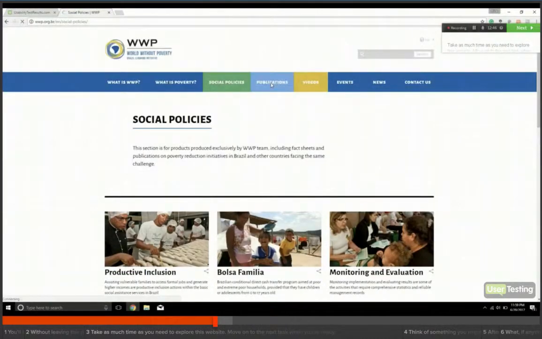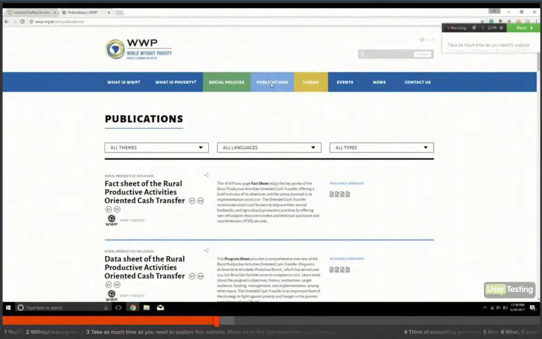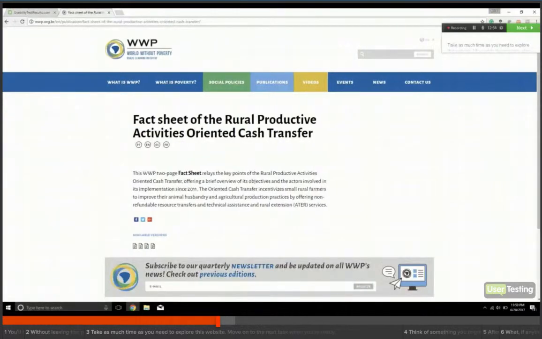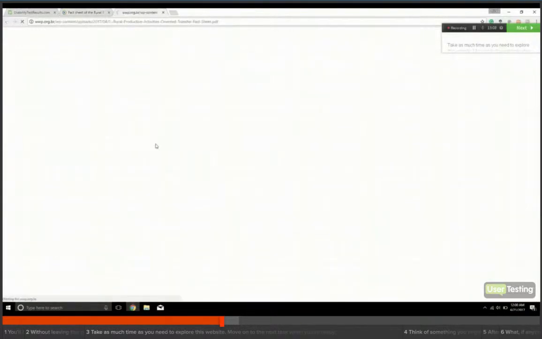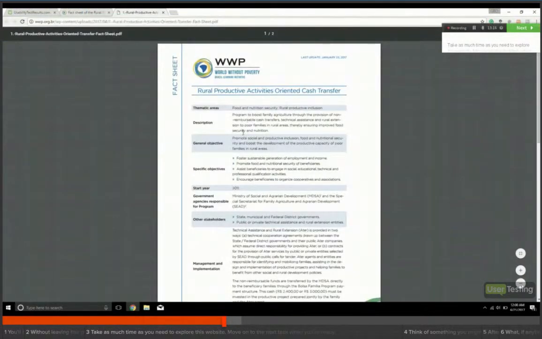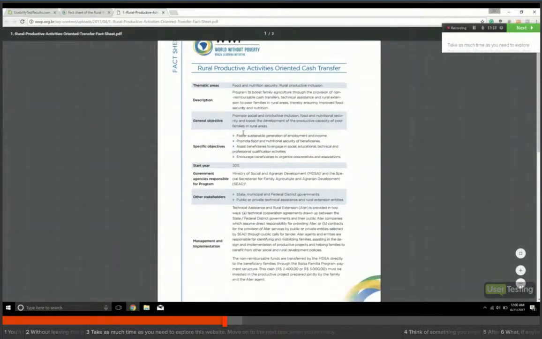Let's go take a look at publications. Fact sheet. I'm going to click on that real quick just to take a look at it. I'm sure I won't understand very much, but I can look. PDF. That's Portuguese, English, Spanish, French. Let's take a look. Oh, cool. It actually does have a link to a sheet here. Not always something you get to see.